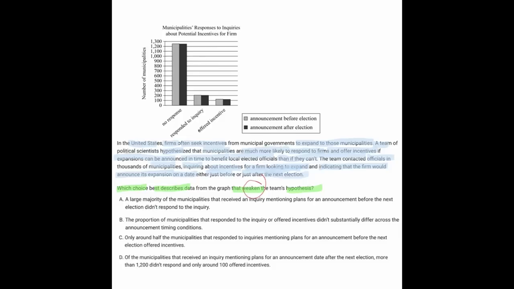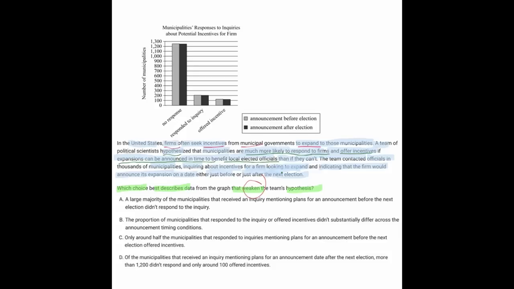So the hypothesis, well, first of all, let's get the background. Firms want incentives from municipalities in order to help them expand. But the hypothesis is that municipalities are much more likely to respond to the firms and offer the incentives if the expansions can be announced in time to benefit the local elected officials. So if it's going to help them in their election, then politicians are much more likely to respond.